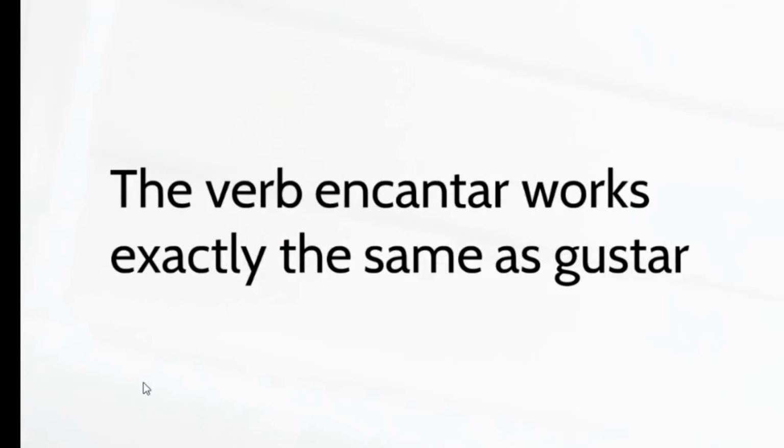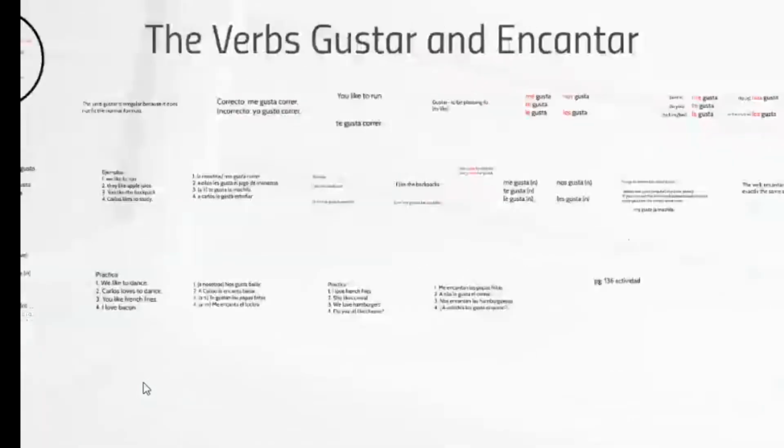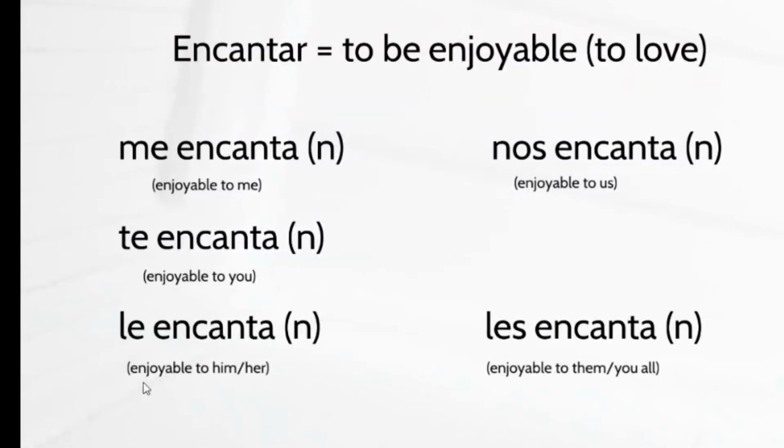So the last thing I'll leave you with here is a new verb, encantar, that works exactly like gustar, so we don't have to waste any time talking about the rules. They're the exact same. Let's just get this down as a new verb. As you see, we're going to use the me, te, le, nos, and les. If gustar is to like, encantar is to love. But as we get into the literal translations, just like gustar means to be pleasing to, encantar doesn't actually mean to love something, but rather to be extremely enjoyable to someone, me, you, him or her, etc.